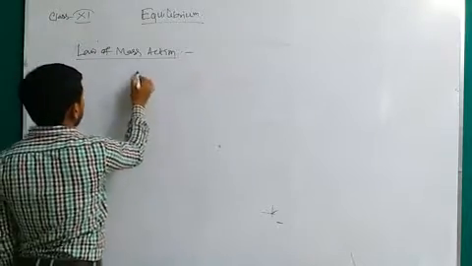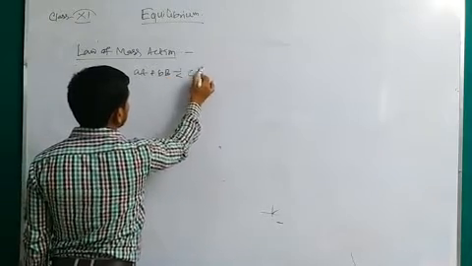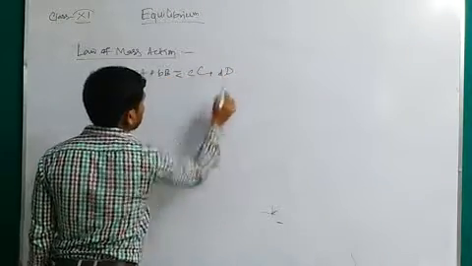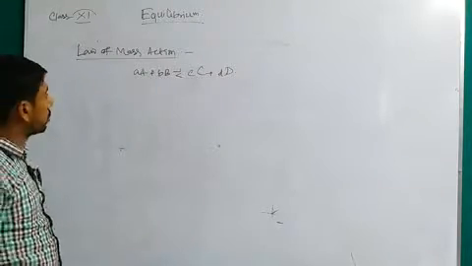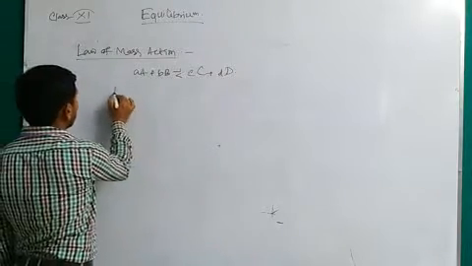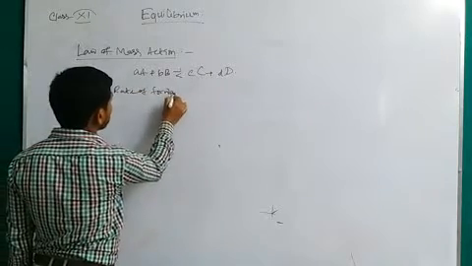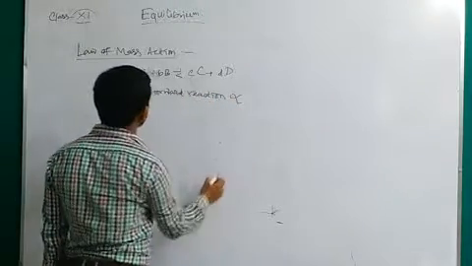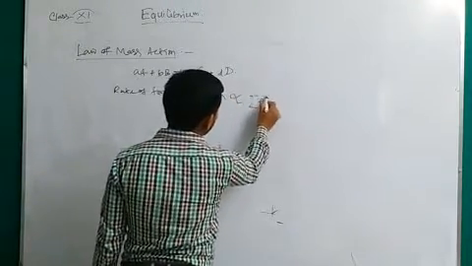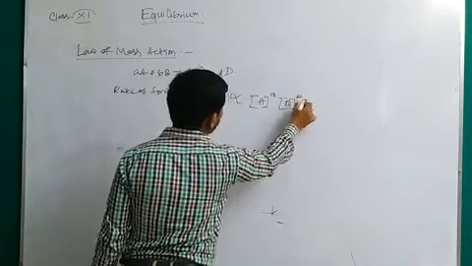Suppose a reaction is represented as aA plus bB in equilibrium with cC plus dD. It tells us that the rate of the forward reaction is proportional to the concentration of A to the power a, concentration of B to the power b.